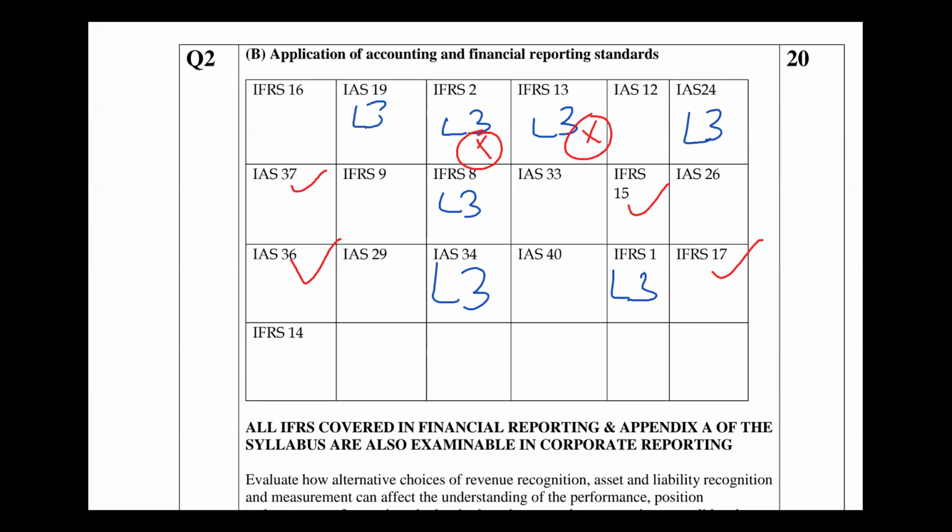And this question 2, this is A. The A here aligns with the structure in their ICAN manual. So when I pick the ICAN manual and check for A, it tells me all the chapters under A. I think the chapters are from 9 to 32 or 31. They are all standards, inclusive of the FR level 2 standards.